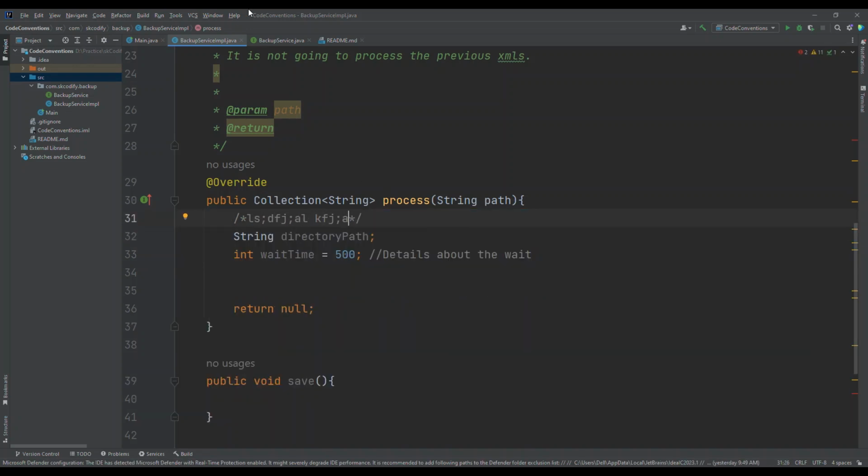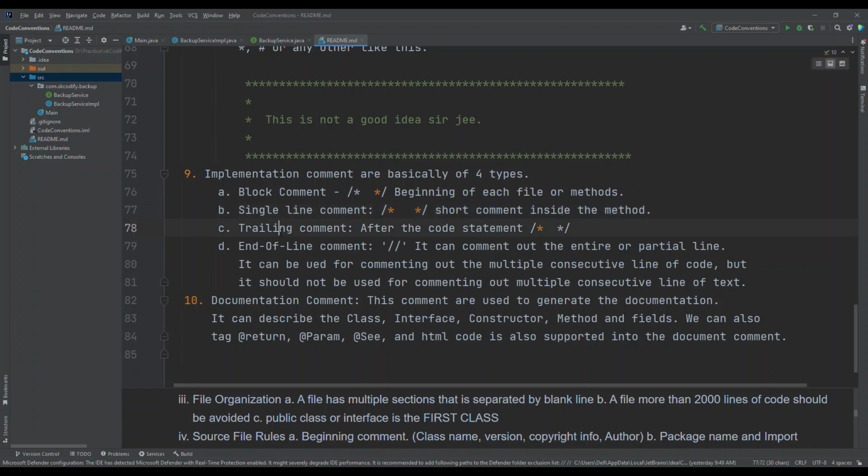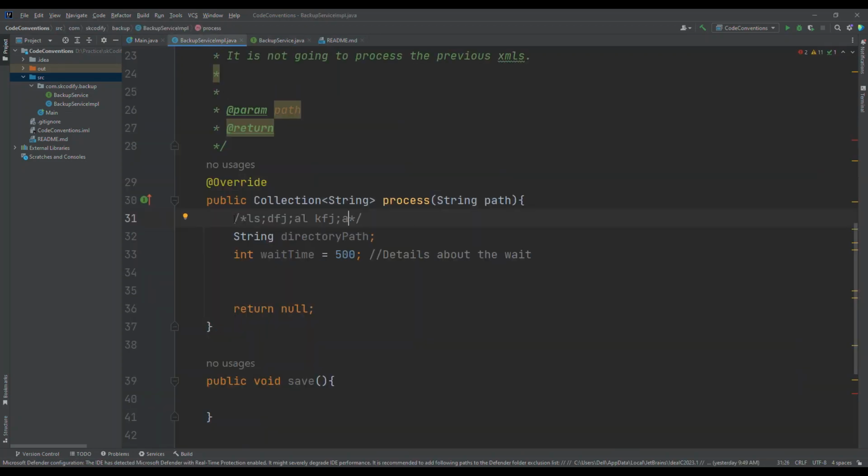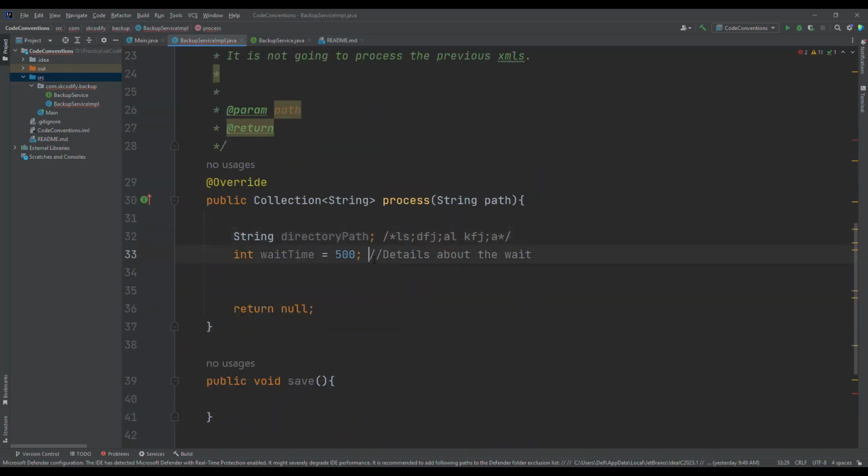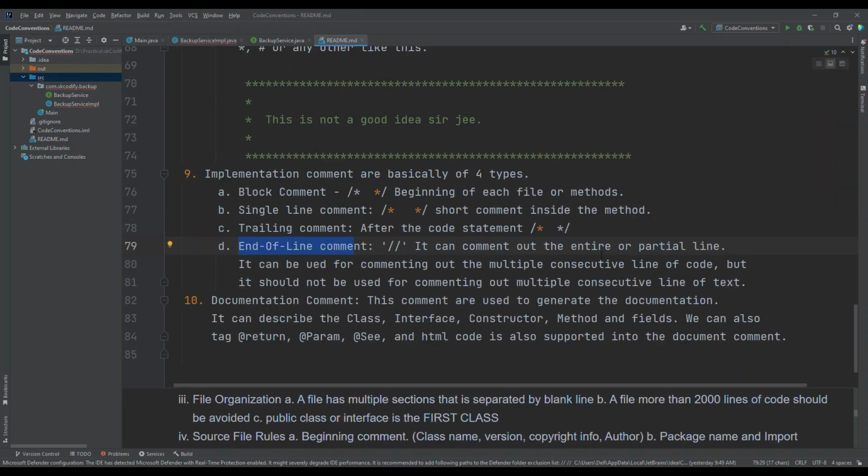And what is next? A trailing comment after the code statement. This comment text can go here. And what is next is the end of line comment. The end of line comment is this, the same thing. Here it is: trailing comment, end of line comment.